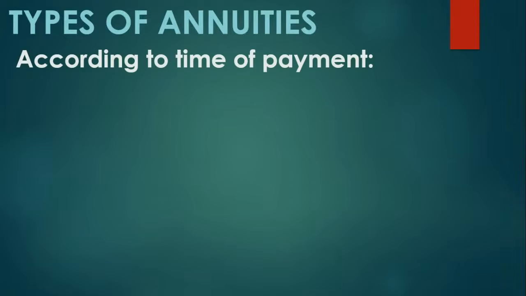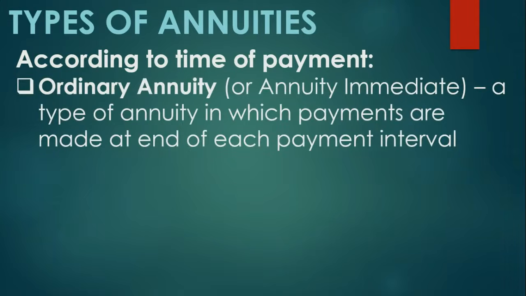Second category, types of annuities according to time of payment. We have the ordinary annuity and the annuity due. Ordinary annuity or annuity immediate, a type of annuity in which payments are made at the end of each payment interval.